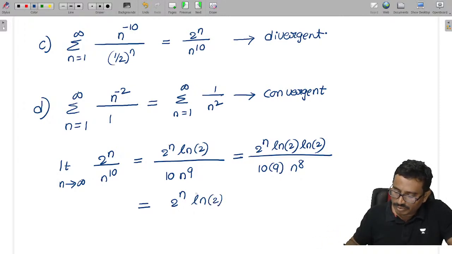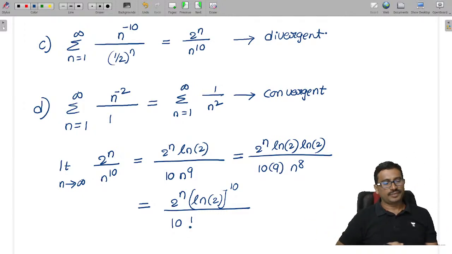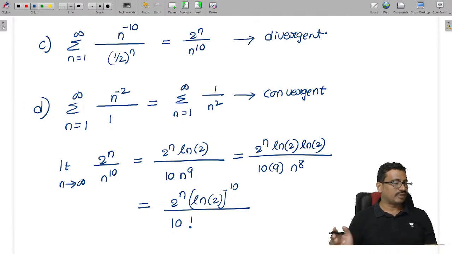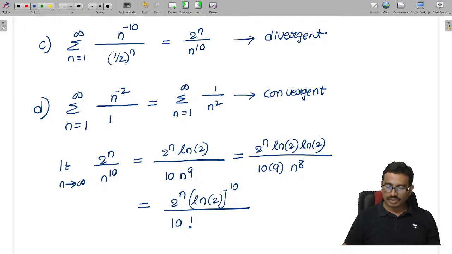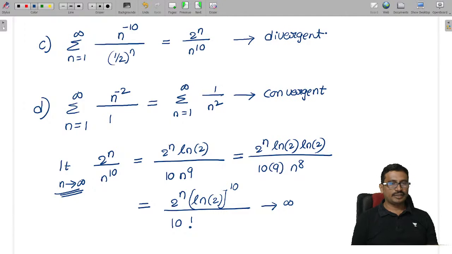If you apply L'Hospital rule 10 times, then the numerator becomes ln of 2 power 10, and the denominator becomes 10 into 9 into 8 and so on up to 1, so it will be 10 factorial. Now if you apply the limit, then this value tends to infinity, 2 power n, so that's why this series is divergent.